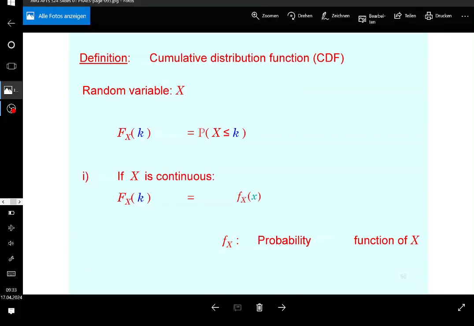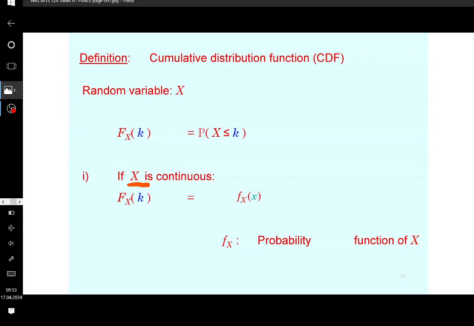Now, what about the issue if x is not discrete but continuous? If x is continuous, then most of the time it will have a so-called probability density function.